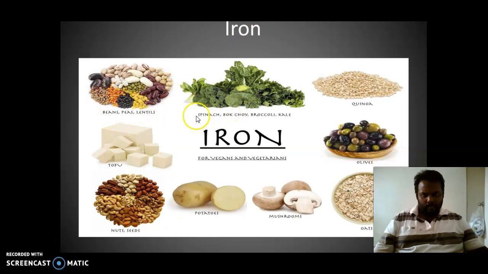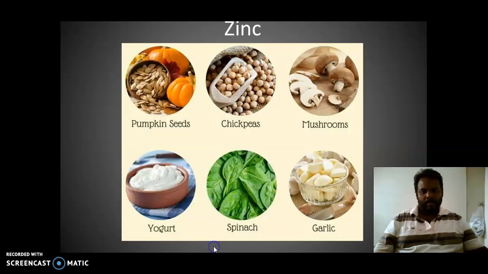So you can see from here the same foods are repeating, like potatoes, mushrooms, oats, olives, nuts. So these foods are all rich in iron. And now zinc. Seeds also, pumpkin seeds, chickpeas, mushrooms, garlic, spinach, yogurt.